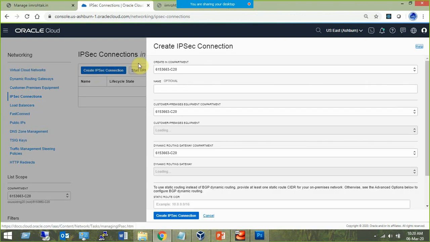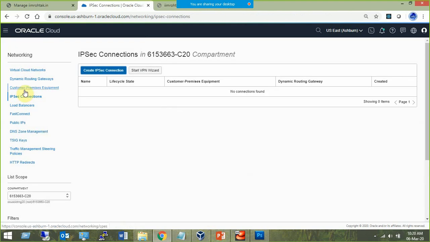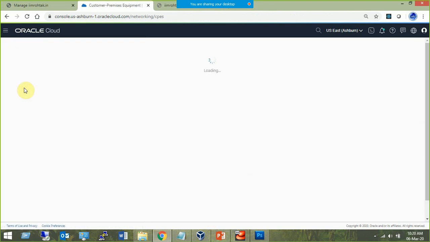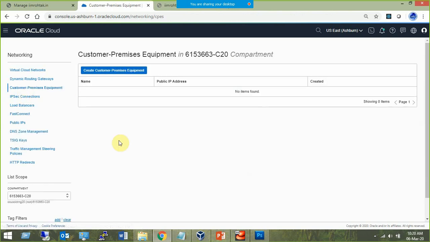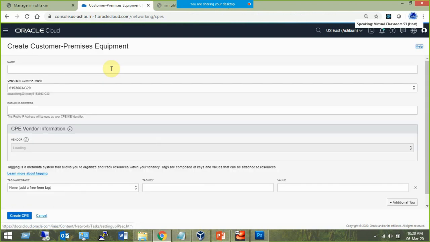So we specify the connection's name, customer premise equipment details. We have not created that yet. That's why it is not able to find anything, right? So first we need to create the customer premise equipment. For that also, take a look here. We can create customer premise equipment, CPE.